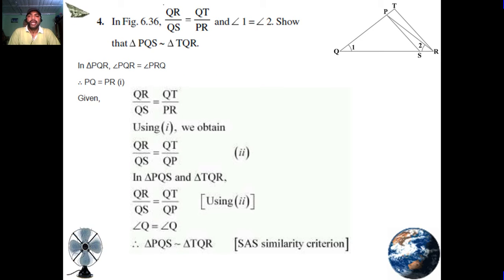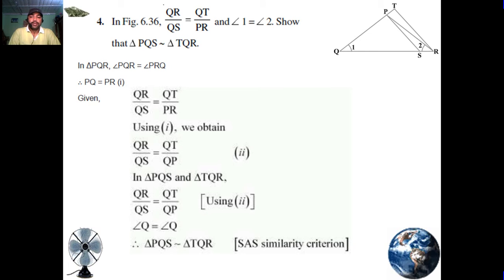Question number 4. In figure 6.36, QR upon QS equals QT upon PR and angle 1 equals angle 2. Show that triangle PQS is similar to triangle TQR. In triangle PQR, angle PQR is equal to angle PRQ, so PQ is equal to PR.